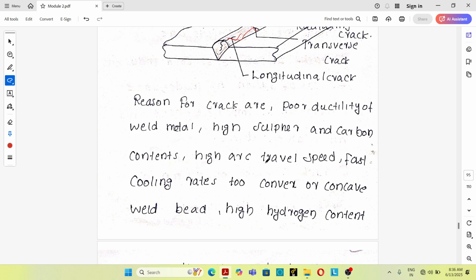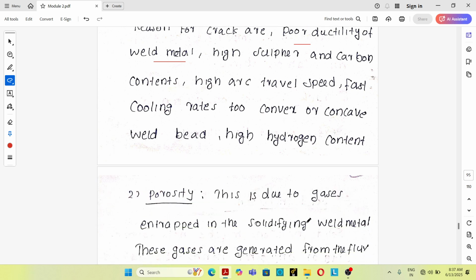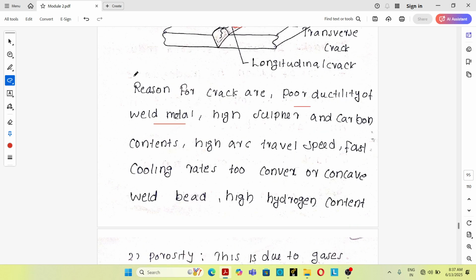What are the main reasons for crack? The main reason is solidification shrinkage. Other reasons are poor ductility of weld metal, high sulfur and carbon content, high arc travel speed, fast cooling rate, too convex or concave weld bead, high hydrogen content, etc. So a lot of reasons can produce a crack in a weld metal bead.